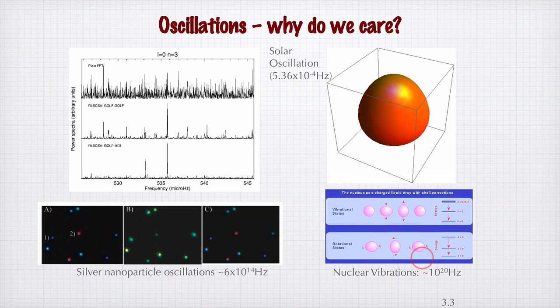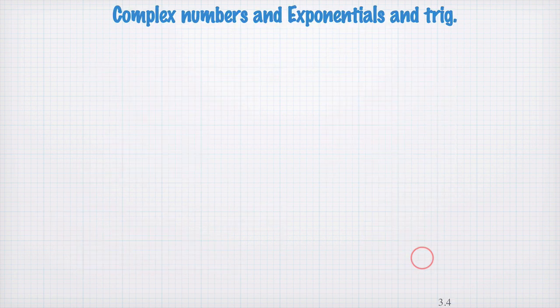And to start to understand how some of these oscillations work, one of the mathematical tricks we're going to use is complex notation and phasors. And this is something you've seen before, but I'm going to reintroduce it here for revision and put it in context of the work that we're about to do.